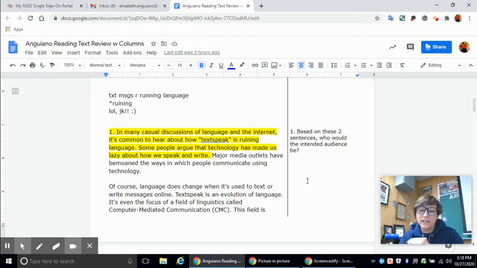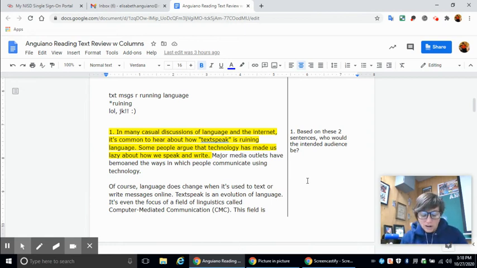Okay, so based on these two sentences, who would the intended audience be? The two sentences here are: in many casual discussions of language and the internet, it's common to hear how text speak is ruining language. Some people argue that technology has made us lazy about how we speak and write.